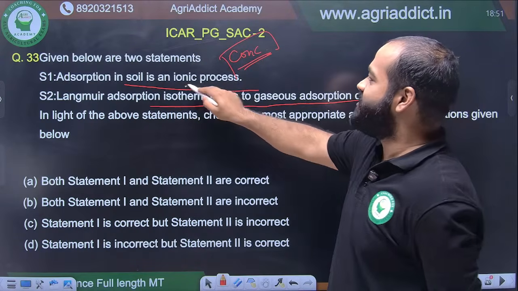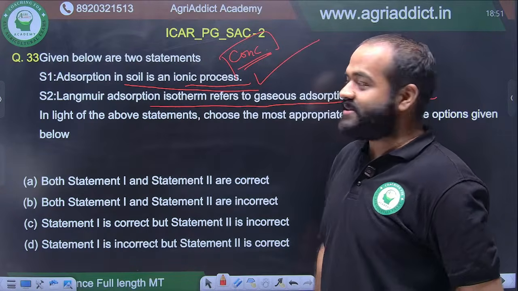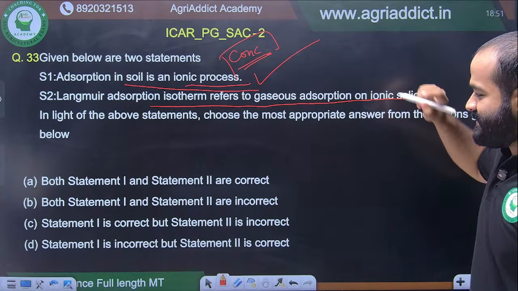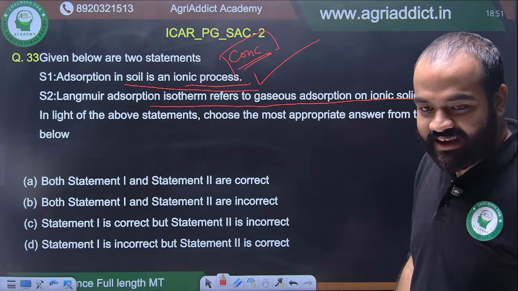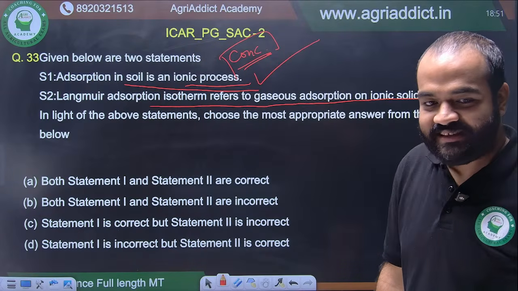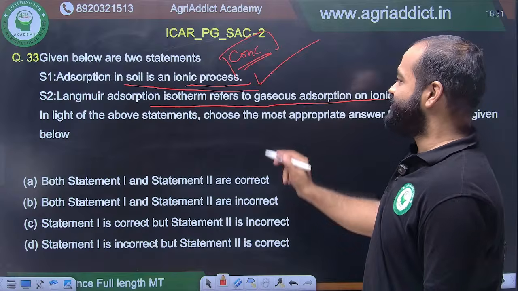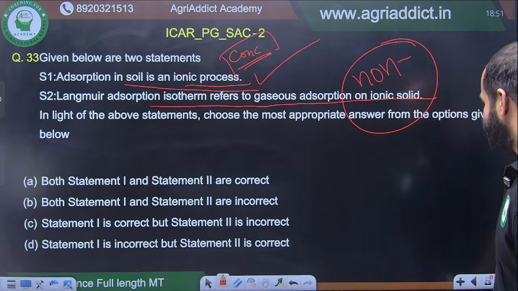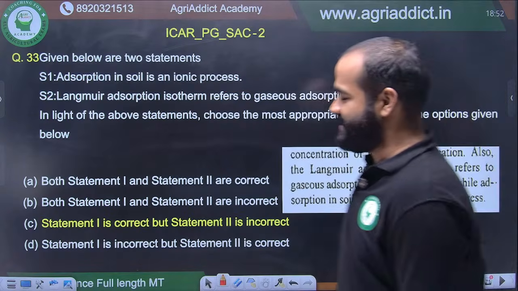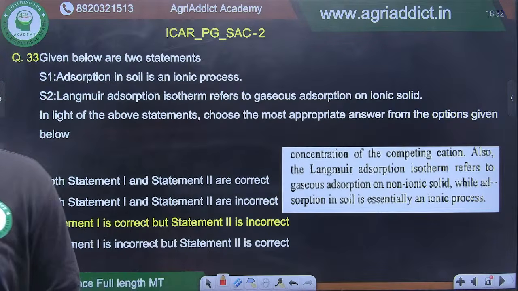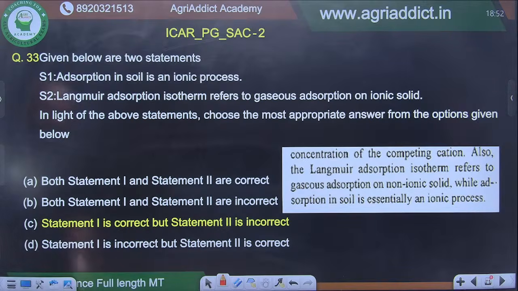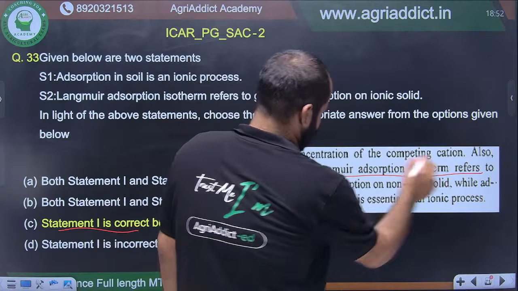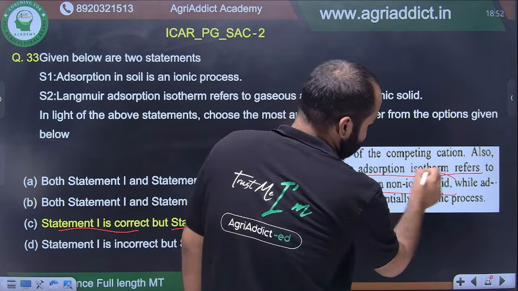Adsorption in soil is an ionic process. This is correct. Langmuir adsorption refers to gaseous adsorption on... Arre yaar, why are you picking D? D is not the answer, brother. Langmuir adsorption isotherm refers to gaseous adsorption on non-ionic solid. ISSS, again ISSS. Statement 1 is correct, but statement 2 is incorrect. Langmuir adsorption isotherm refers to gaseous adsorption on non-ionic solid.